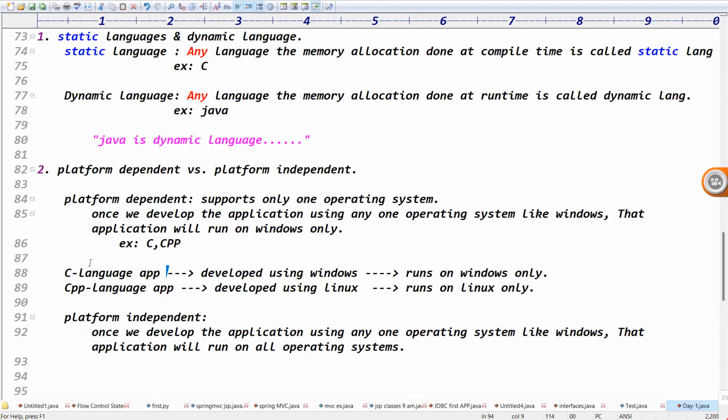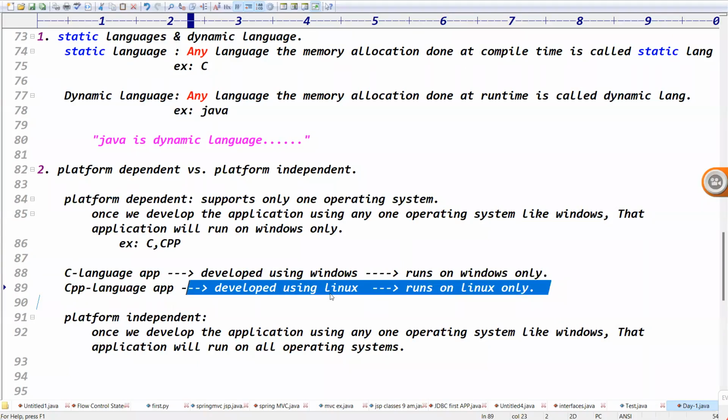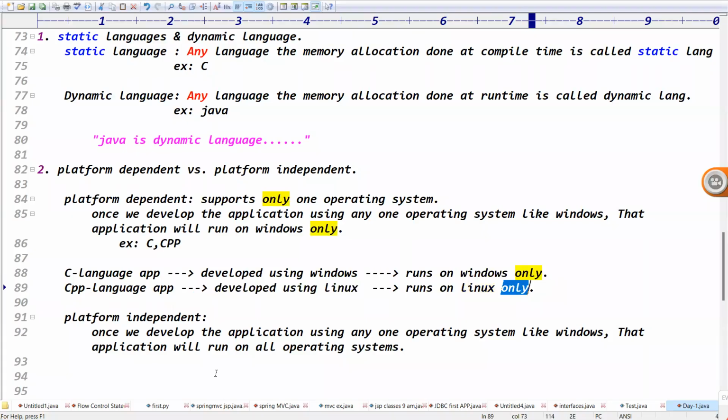If we develop a C language application using Windows, it means it runs on Windows only, right? A C language application developed using Linux runs on Linux only, right? But what about Java applications?